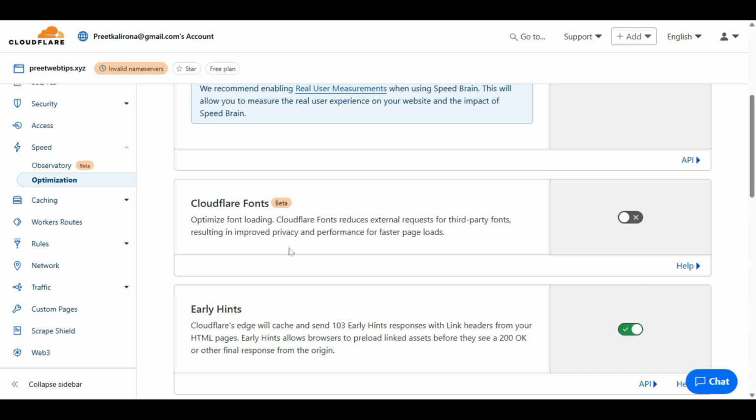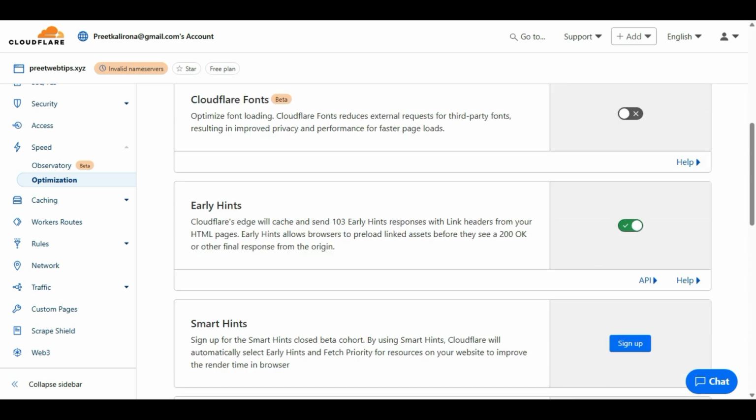If you are using external third-party fonts on your website, you can enable this option and Cloudflare will optimize your fonts. Sometimes you use custom WOFF font files on your website, then you can enable this one. Early Hints, keep this enabled.